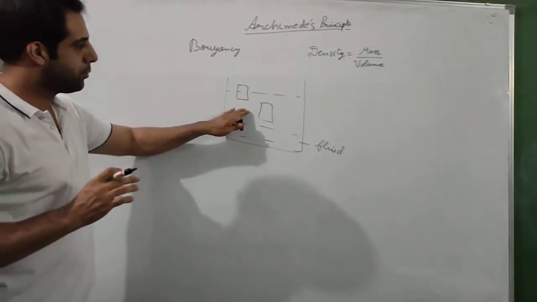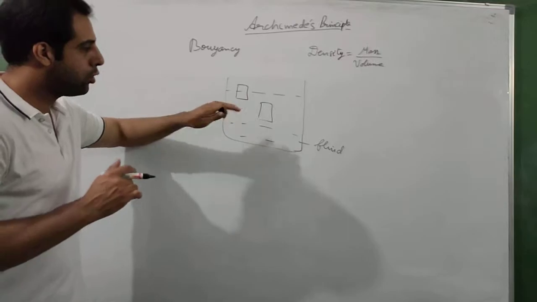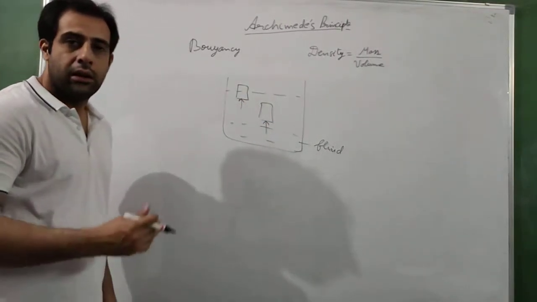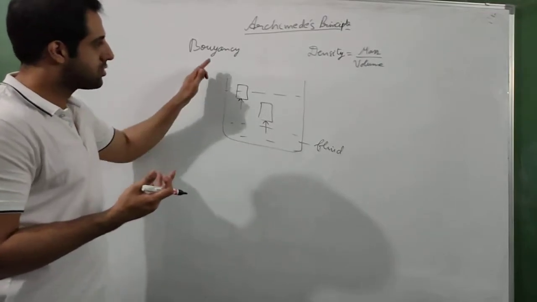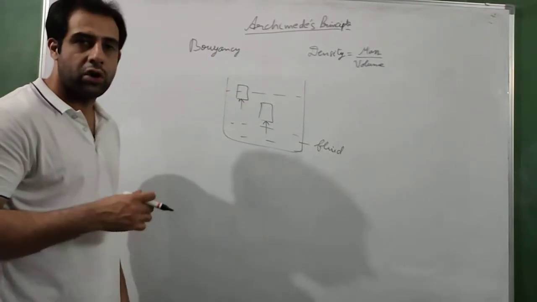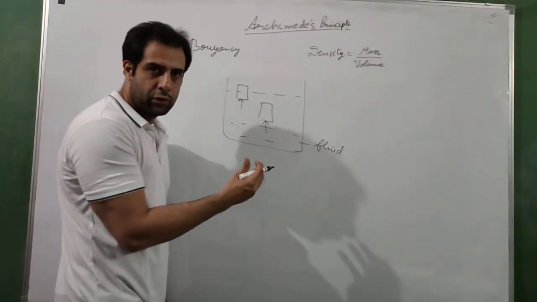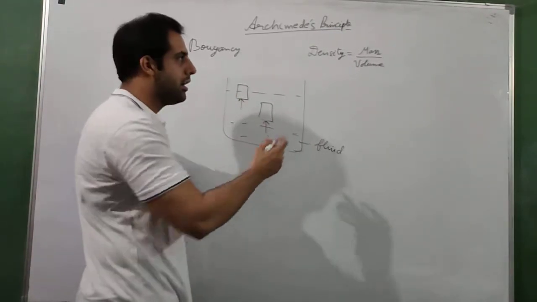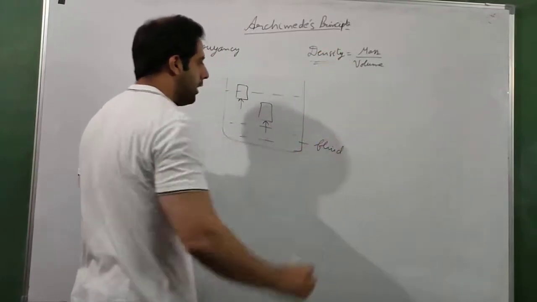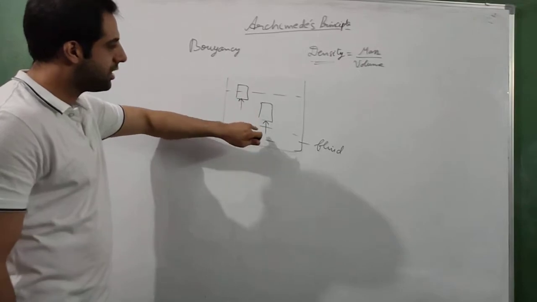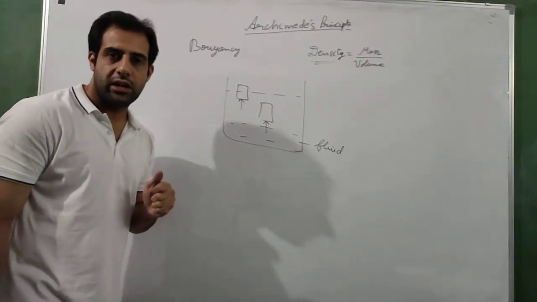But as soon as we put the object in the fluid, we know that both of these objects will experience an upward force which is given by buoyancy, and this force is called buoyant force. The strength of this buoyant force, how much force is applied by the fluid, depends on the density of the fluid.